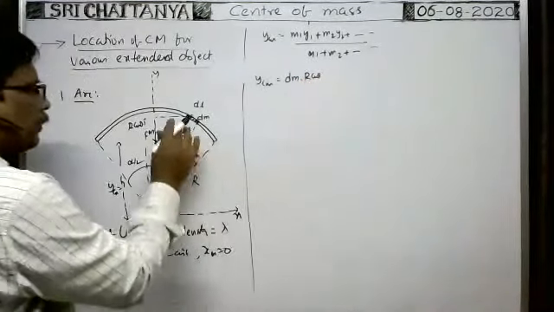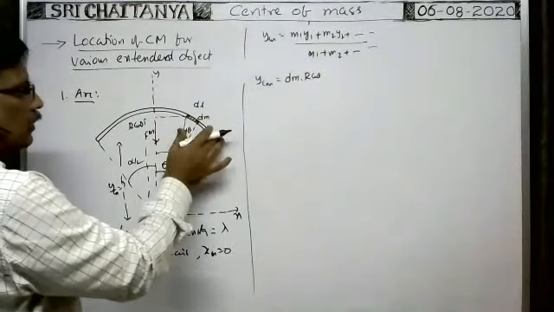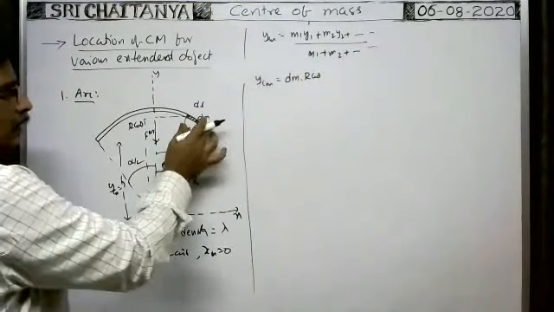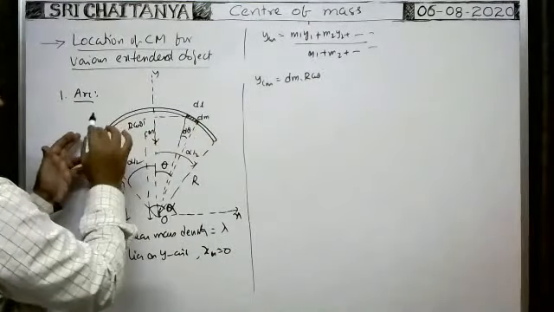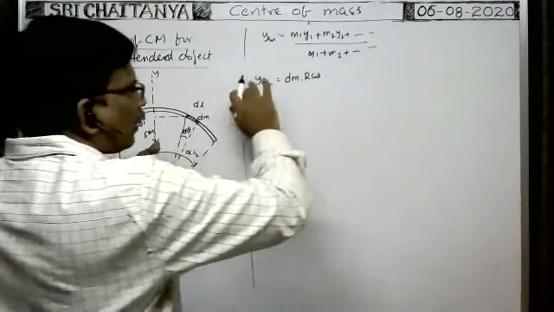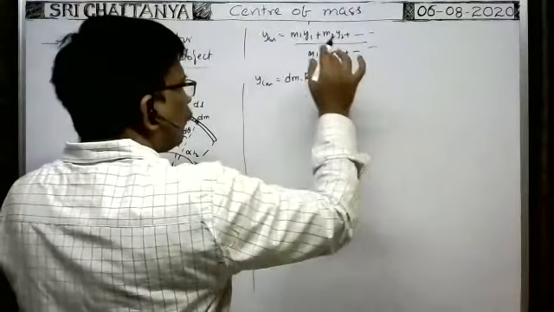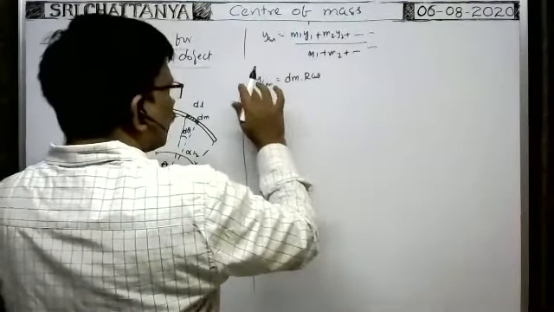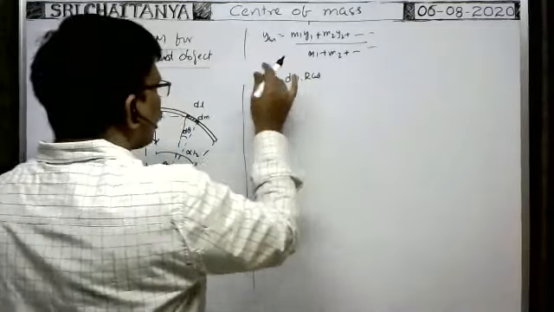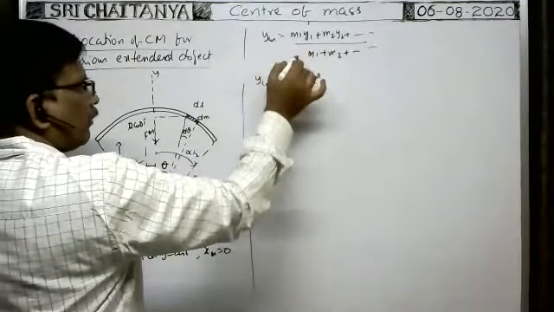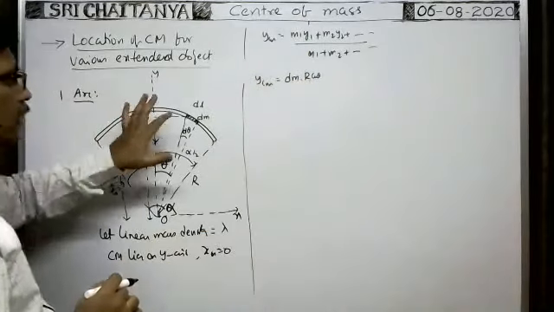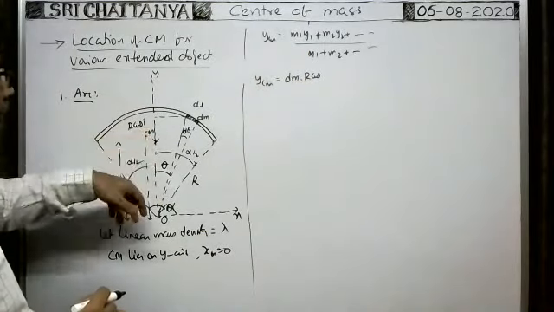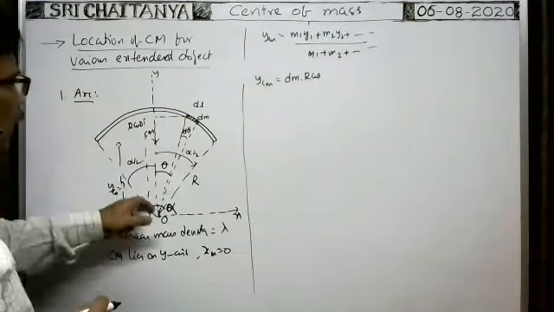Plus, similarly, you imagine a number of elements from this end to this end, then you add all of them. This type of infinite number of elements can be imagined from this end to this end. You add all of them and divide by the total mass. That gives the y coordinate of the center of mass. Instead of doing so, for one element you write m1 y1 like this, dm into y1. Y1 means the distance of this element from the origin along the y-axis.